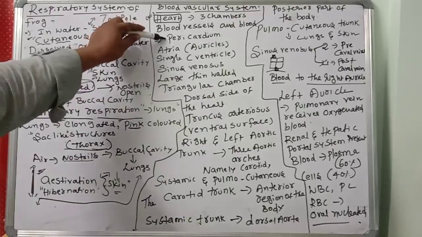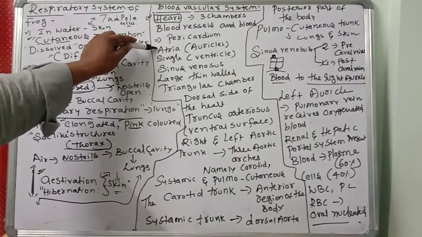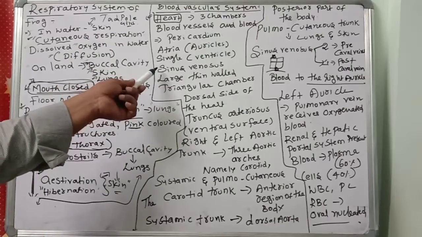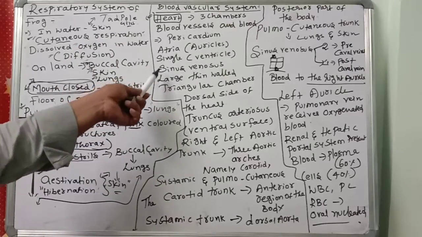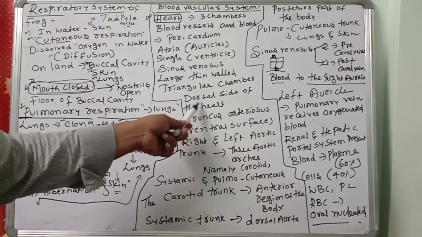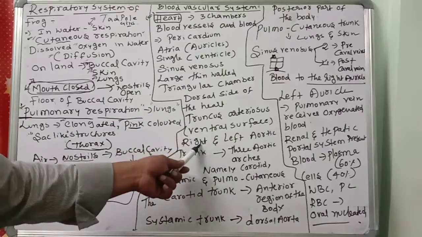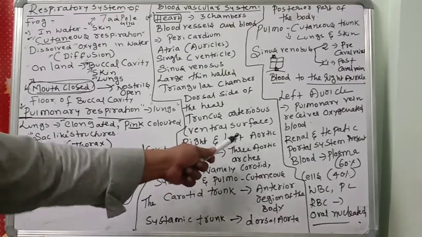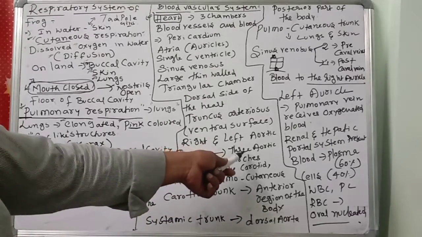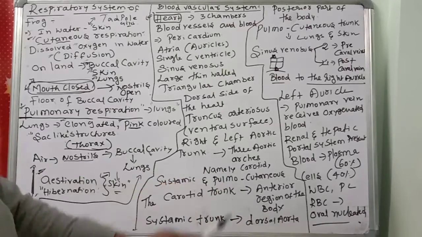The heart is covered with pericardium. There are 2 atria, that is 2 auricles, and one ventricle. The sinus venosus is an accessory chamber, a large thin-walled triangular chamber present on the dorsal side of the heart. The truncus arteriosus is on the ventral surface. It separates into right and left aortic trunks, which together are converted into 3 aortic arches, namely carotid, systemic, and pulmocutaneous.